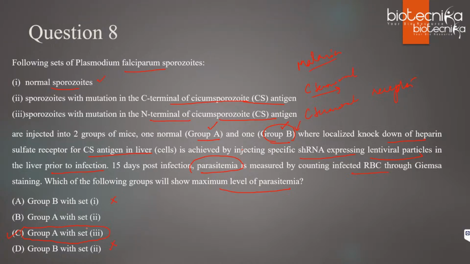Clear? Are you all getting this? Yes, Vijay Lakshmi, correct. Yes, correct, Malini. If the antigen receptor is mutated, it means no infection. So we have to see group A, because in group B the receptor is already mutated. Clear?